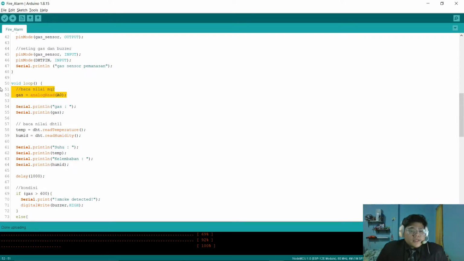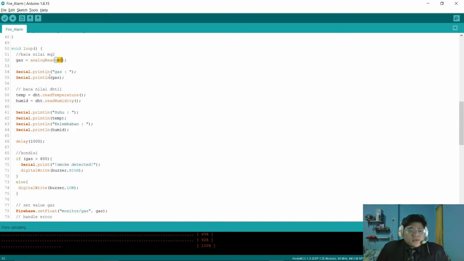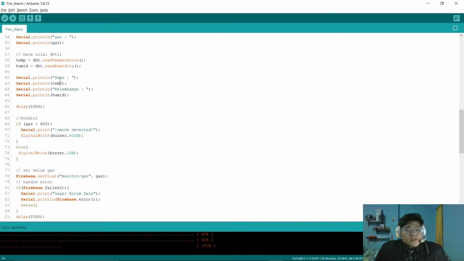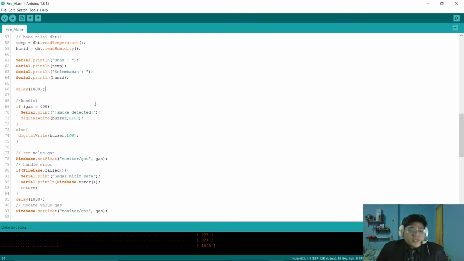And this is for reading the MQ2 sensor, which is the gas sensor or smoke sensor, from analog 0, and this is for printing in the serial monitor. This is to read the DHT11 temperature and humidity. And this is to print the temperature and humidity on the serial monitor, and the values are temp and humid from here, and the delay is 1 second.